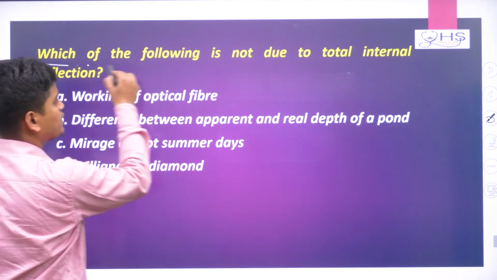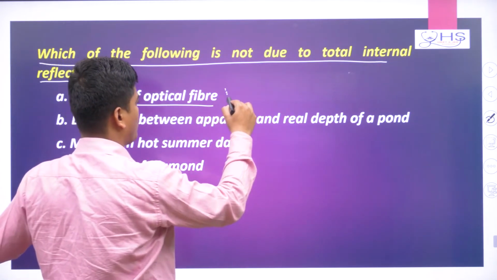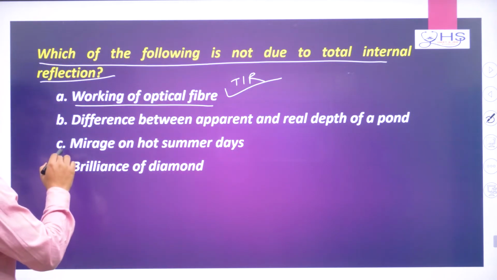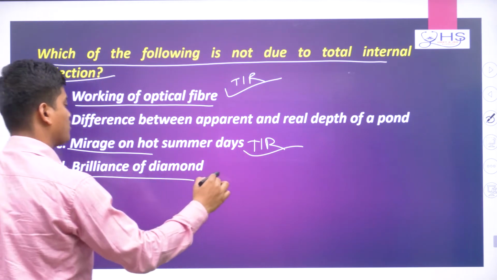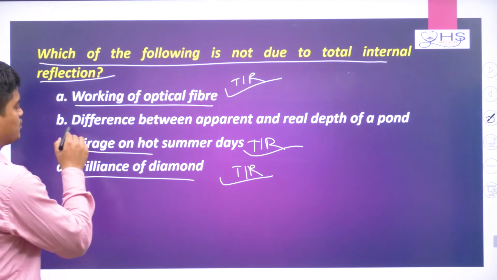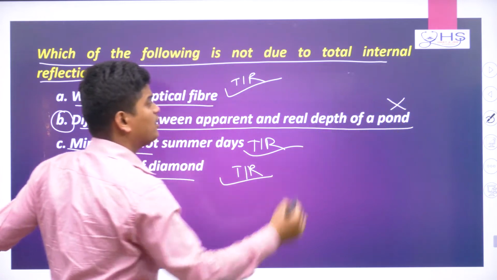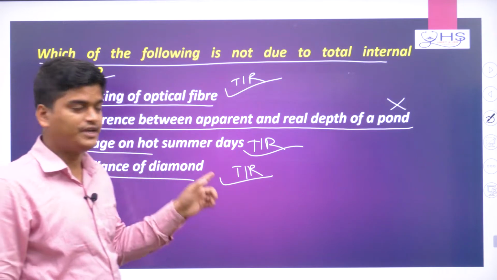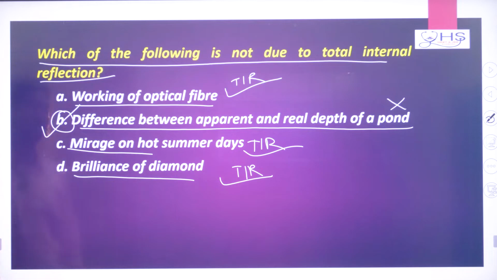Now come to the next question. Which of the following is not due to total internal reflection? The working of an optical fiber is based on TIR. Mirage is also based on TIR, and the brilliance of diamond is also based on TIR. So these three options are based on TIR. Only the difference between apparent and real depth is not based on TIR. So your answer will be option B.